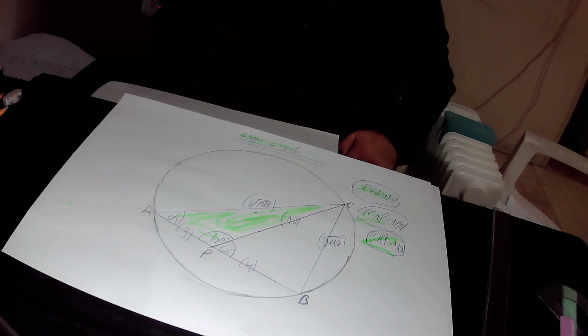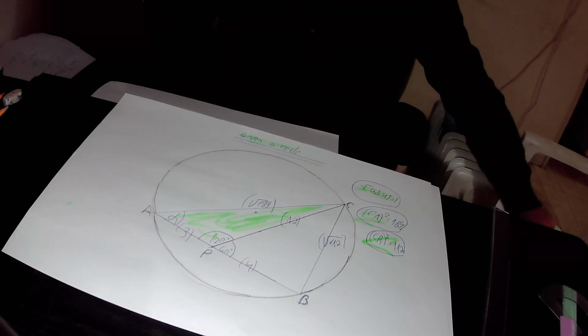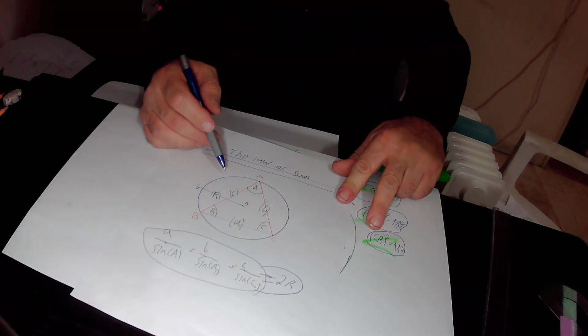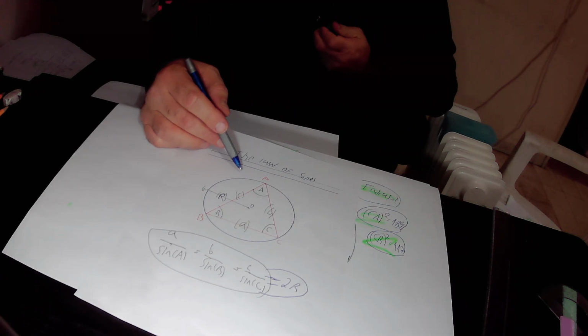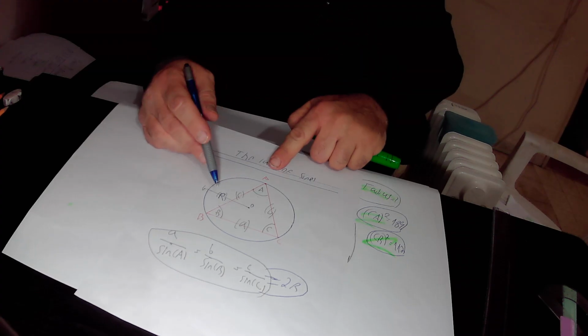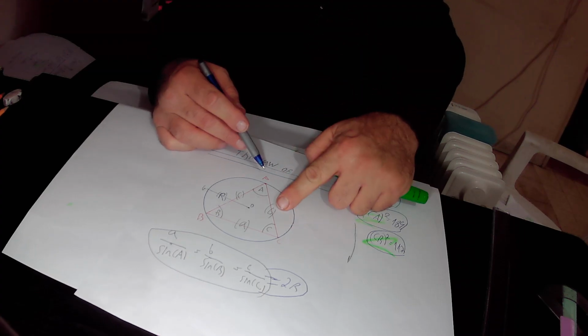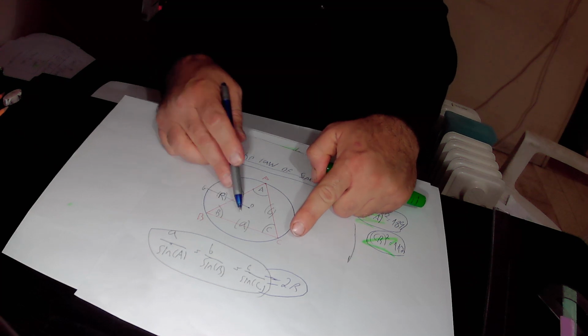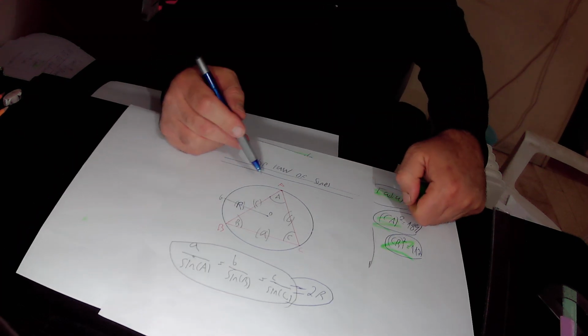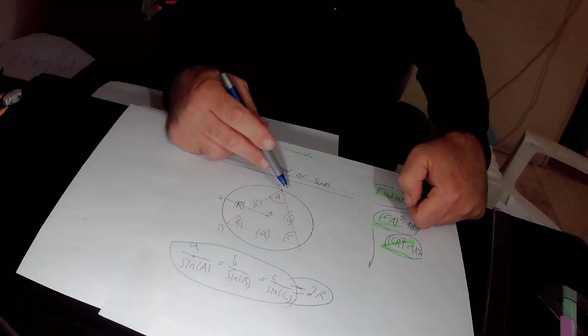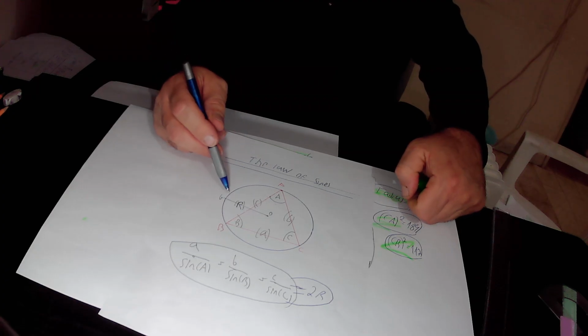The law of sines is true in any triangle. So this is triangle ABC that could be any triangle. In this triangle ABC, side AB equals 3 units in length, side AC equals b units in length, side BC equals a units in length. Triangle ABC is described by this circle. The radius of this circle is R.